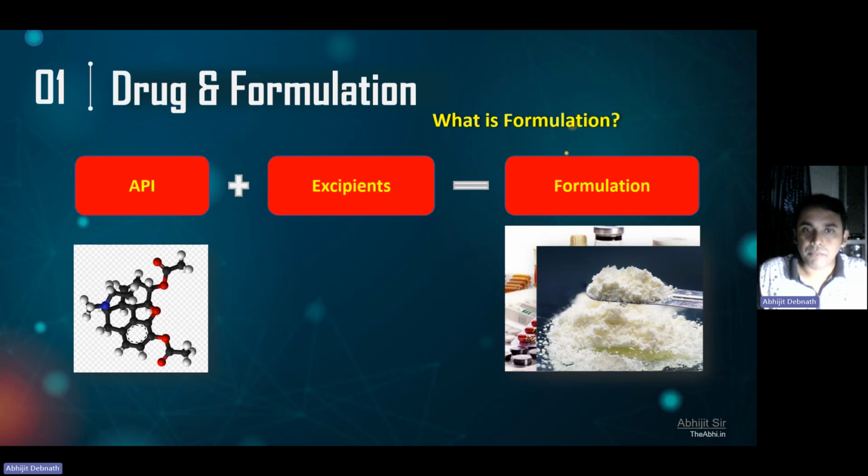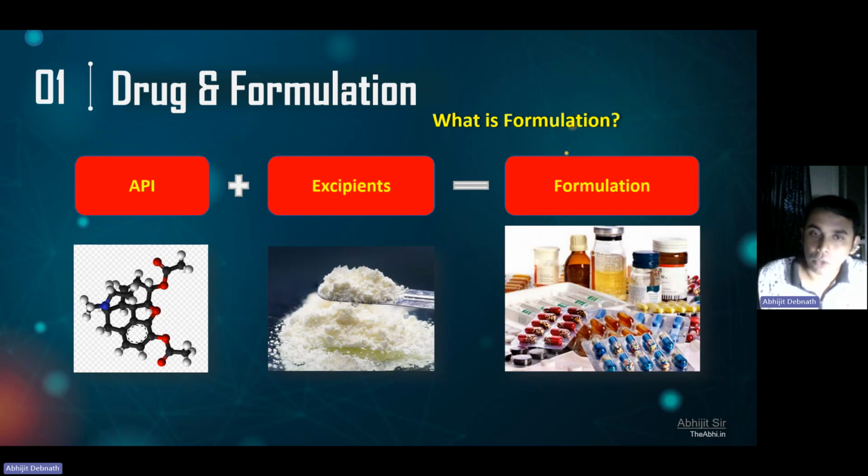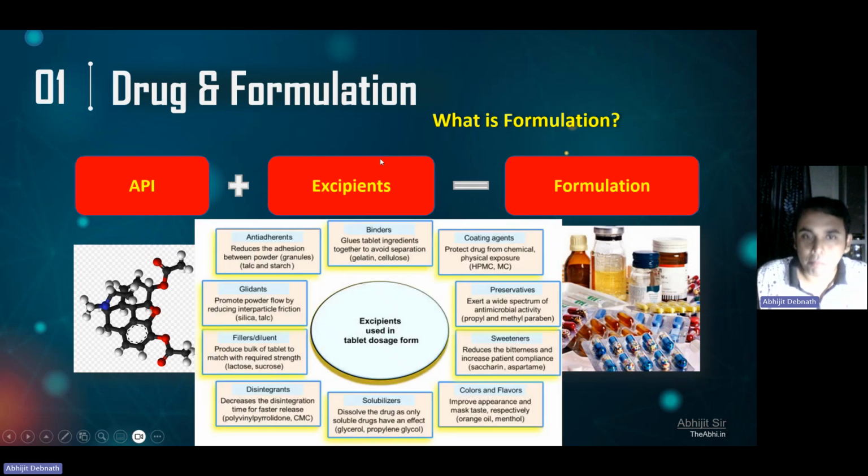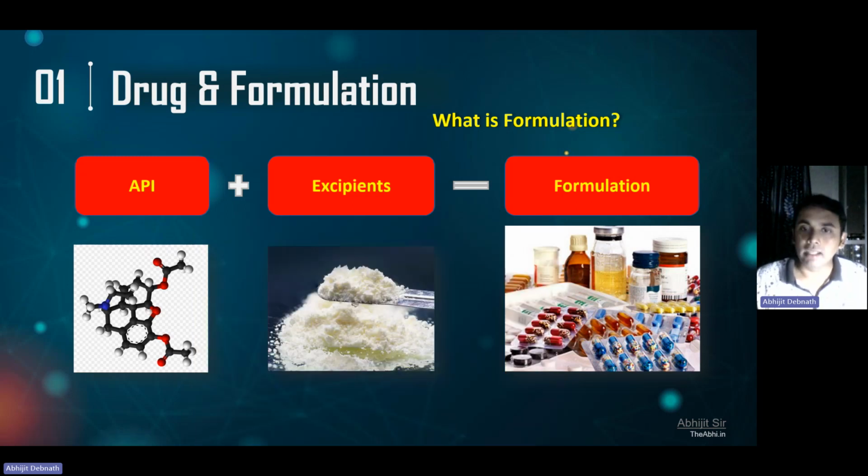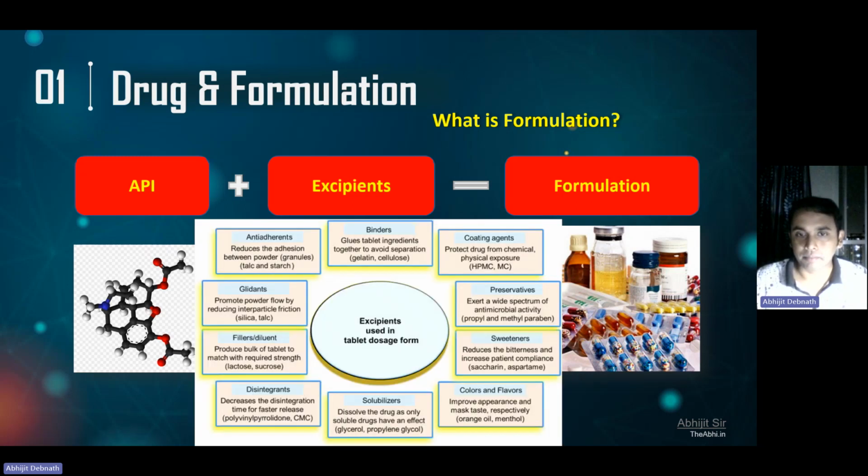So my drug molecule, when we add it with some excipients, we actually get a formulation. Now, what are the common excipients? If you make a tablet dosage form, in this context I'm telling you: binders, coating agents, preservatives, sweeteners, colors and flavors, solubilizers, disintegrants, fillers, diluents, glidants, or antiadherents. These are the things we can call excipients. So ultimately these things will form our formulation.